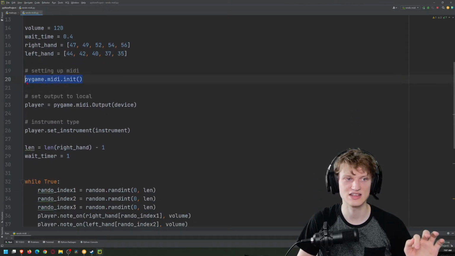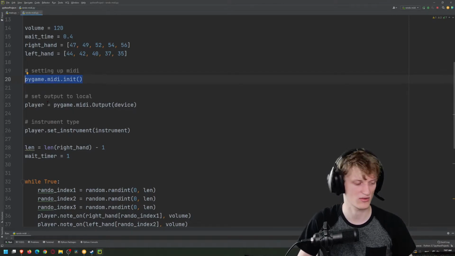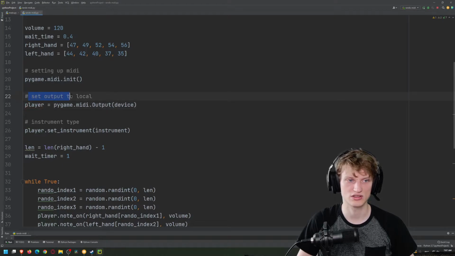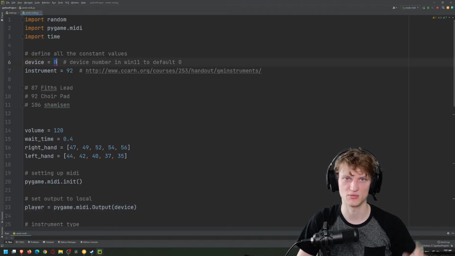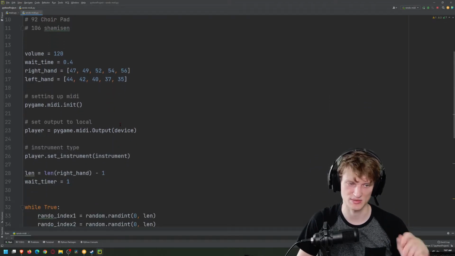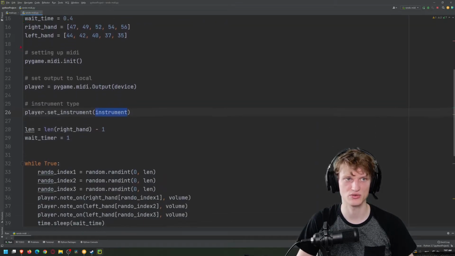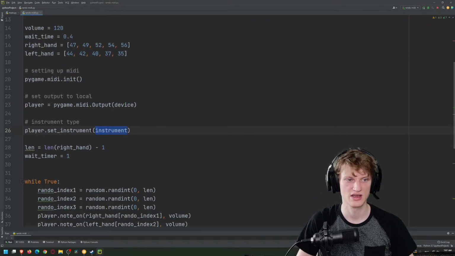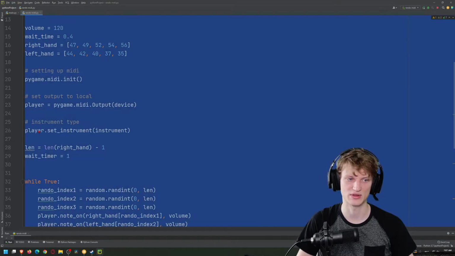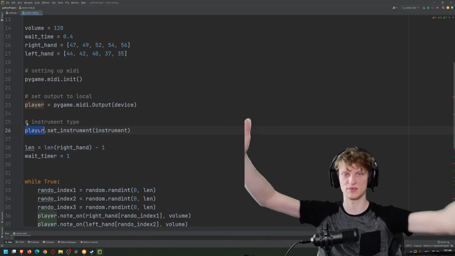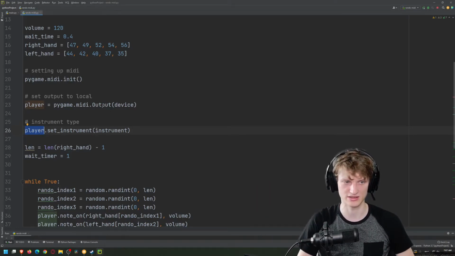With that, I then initialize the instrument, which is initializing the keyboard basically. Like, okay, we're about to make music using this MIDI library. Next, we're going to set up the output. So our output is going to be our device, which was 0, meaning it's the computer's default audio device, which is my speakers. Then we're going to initialize the instrument, which we picked out as 92, which was the choir pad or whatever it was. And we set that up as the instrument. You can see we assigned this to be a player, or like that's what we're going to call it. So the player is who's playing the stuff.